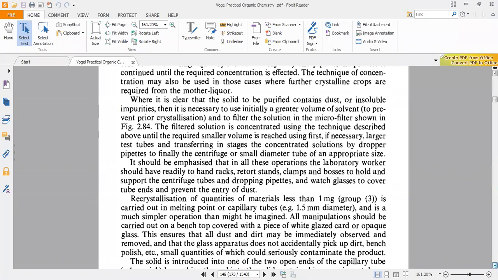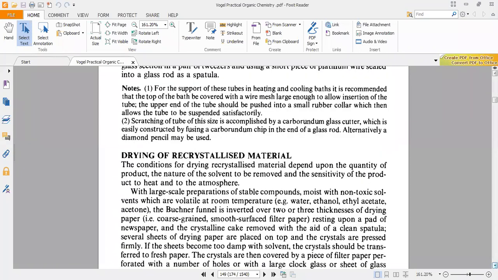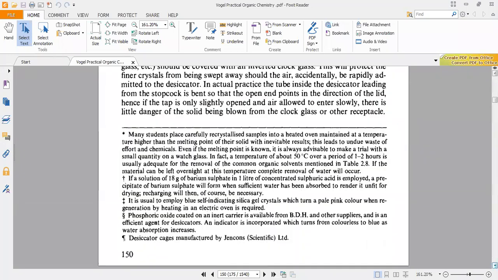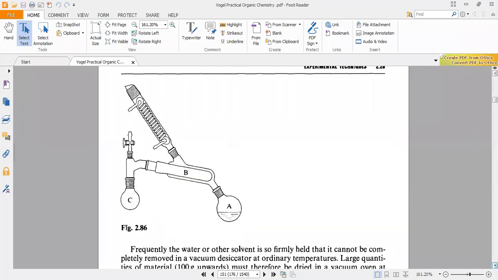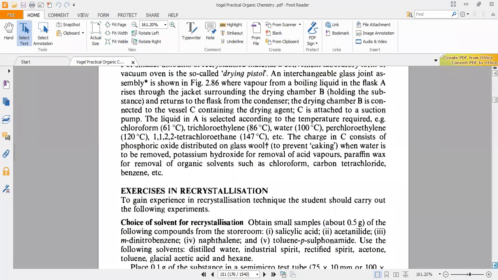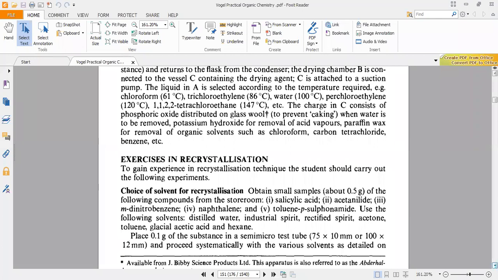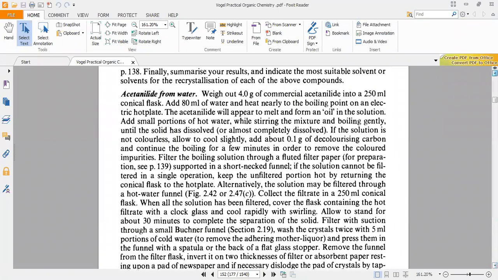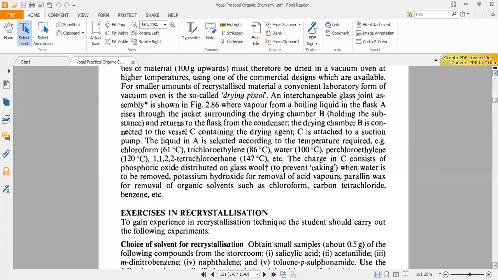I hope that diagram should be here. So desiccators, yes, this is the drying of crystallized materials. I hope there should be a diagram here of a desiccator, if I get how the drying is being done. This is in fact a rotary one. No, that has not been given here. I think I'll just enter the term desiccator. Desiccators are the chamber, or let me see if I find it here.